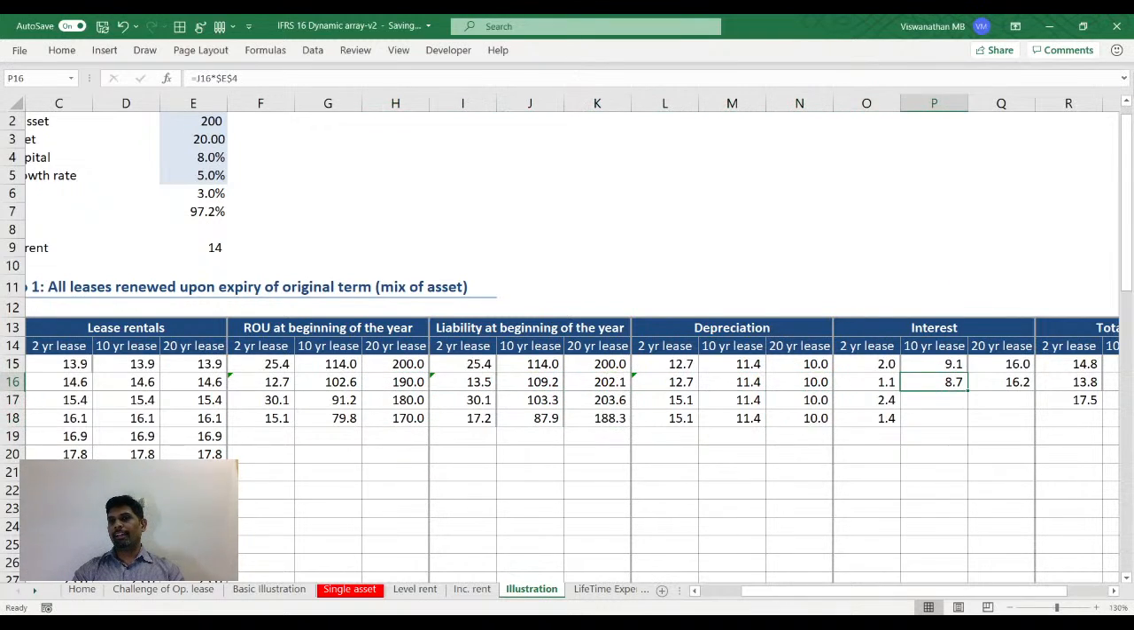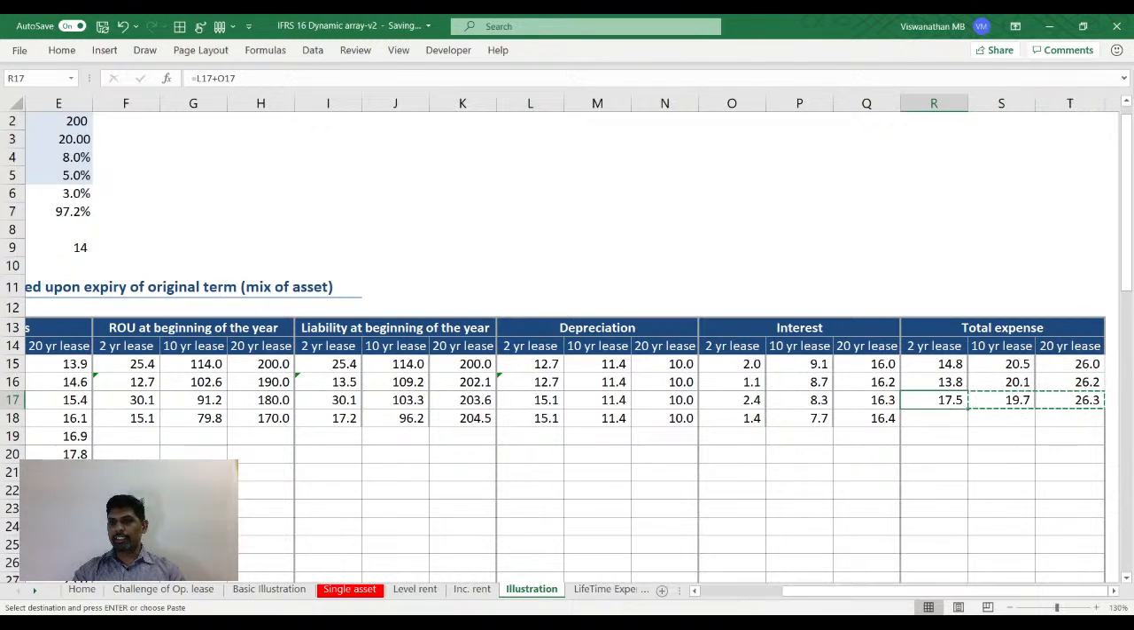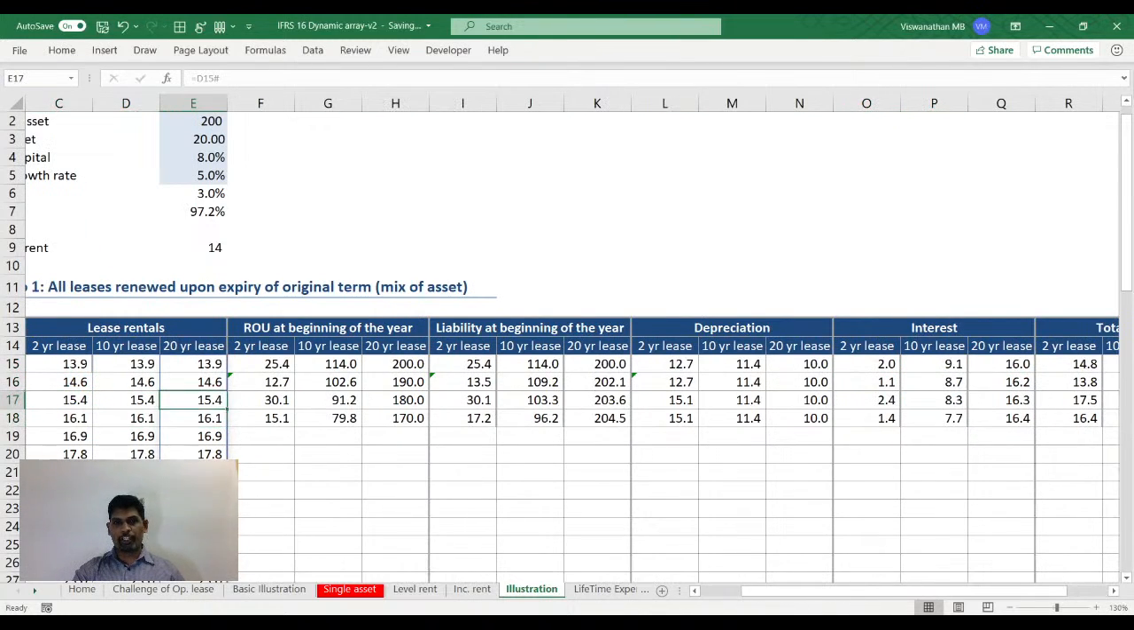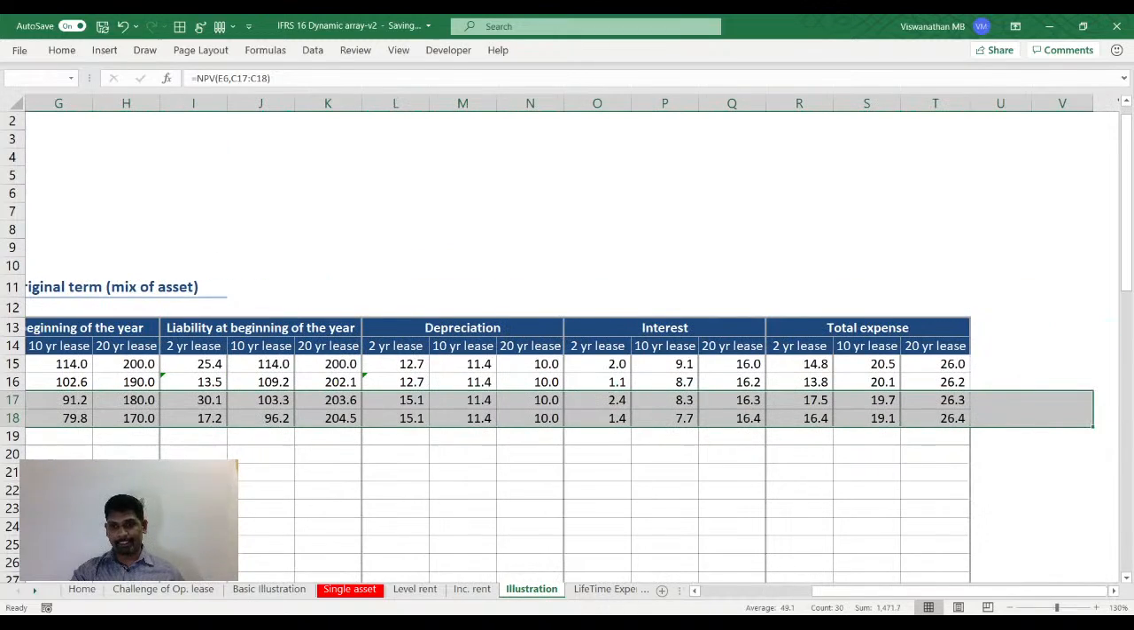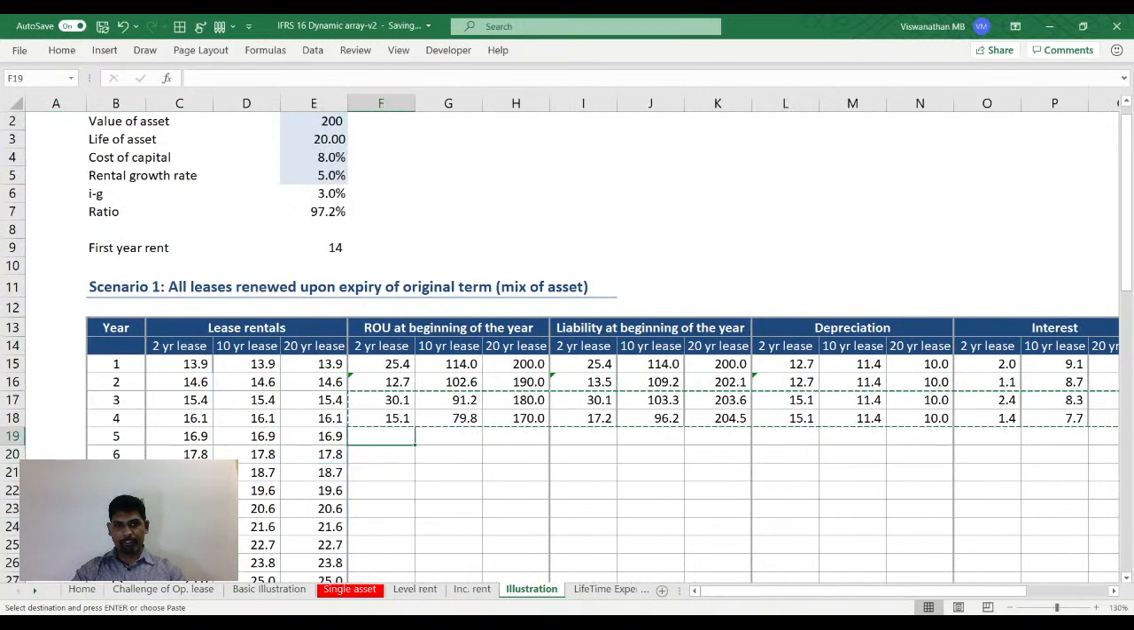So I'll just expand the calculation. And if you notice, the 10-year lease expenditure is coming down over a period of time. The 20 years is also coming down over a period of time. The 2-year lease comes down every alternate year, but then spikes in the next year. If I continue this entire calculation for another block, let's say till the 10th year, let me continue this till the block of the 10th year.